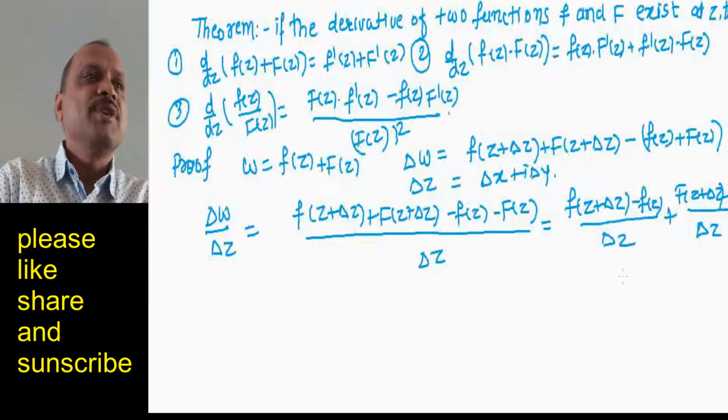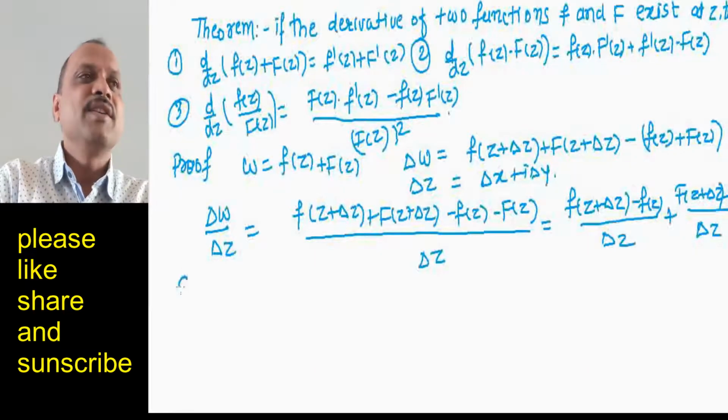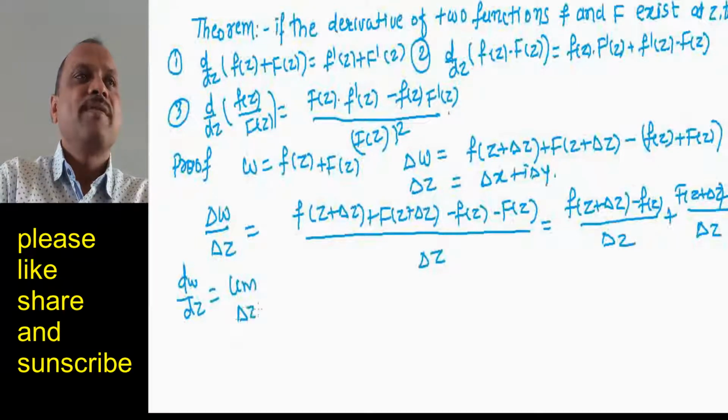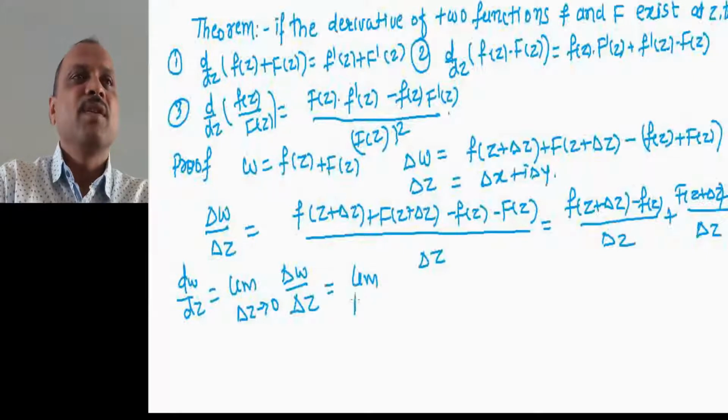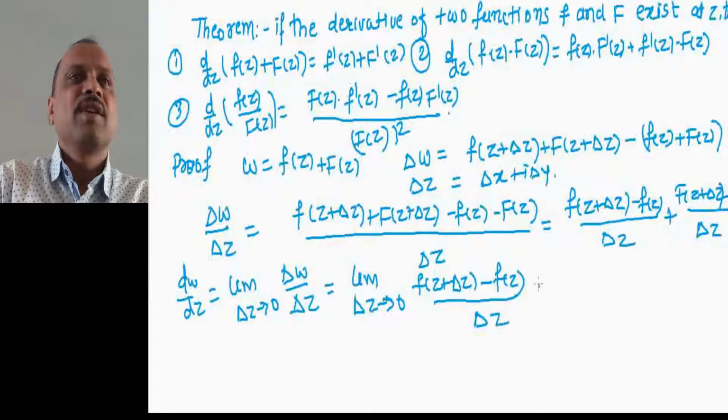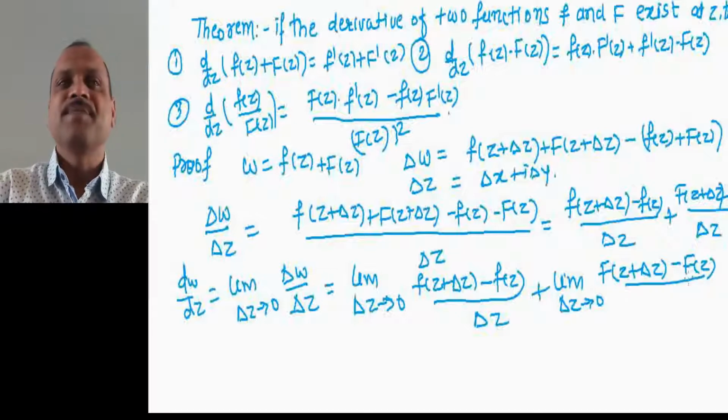Now let us take the limit. Therefore dw by dz equal to limit delta z tends to 0 of delta w by delta z, equal to limit delta z tends to 0 of small f of z plus delta z minus f of z divided by delta z, plus limit delta z tends to 0 of capital F of z plus delta z minus capital F of z divided by delta z.